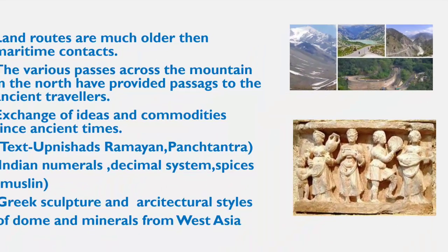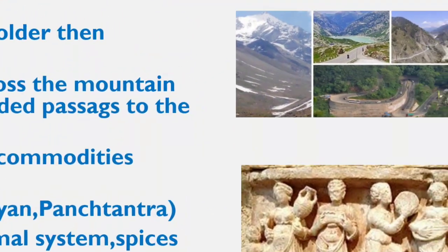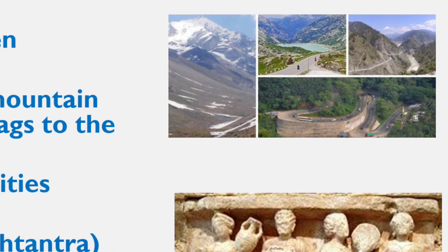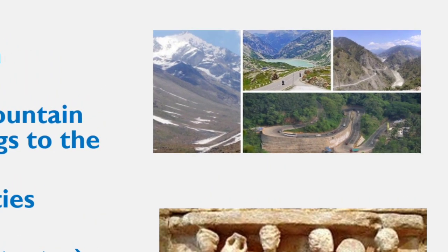In the north part of India, we have the mountains. In between the mountains there are passages, like you have seen in this picture.